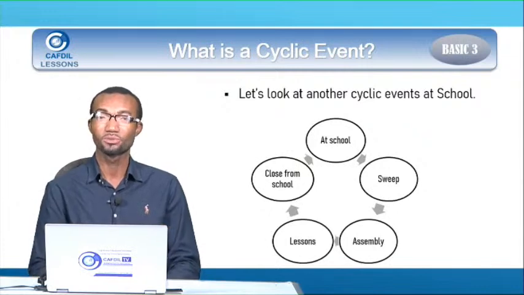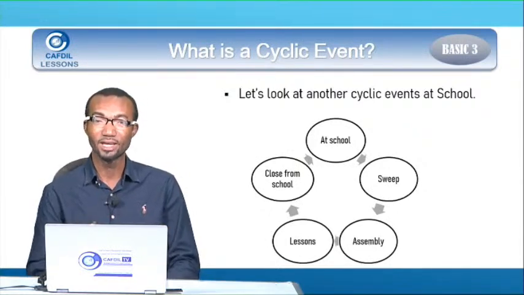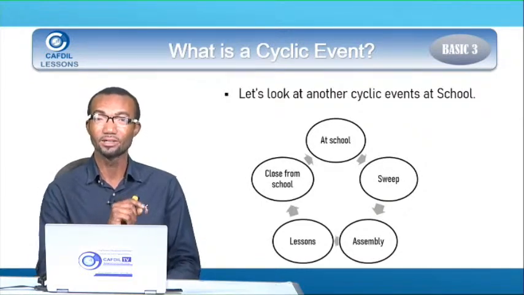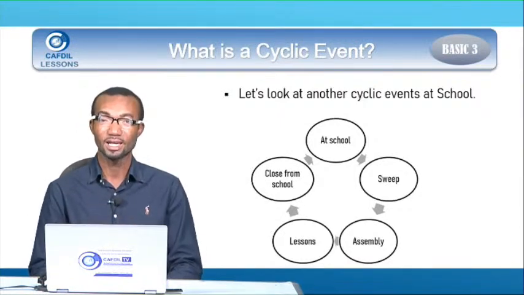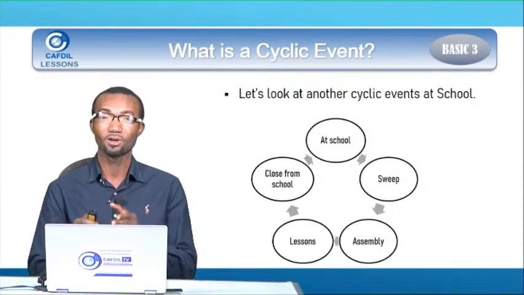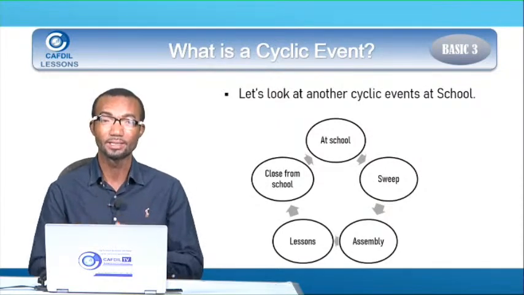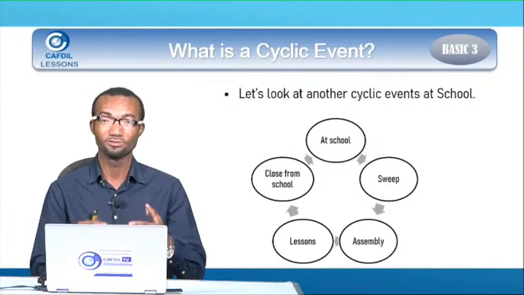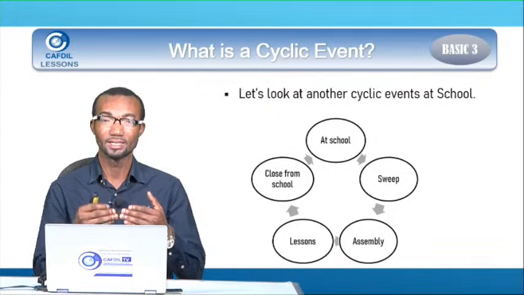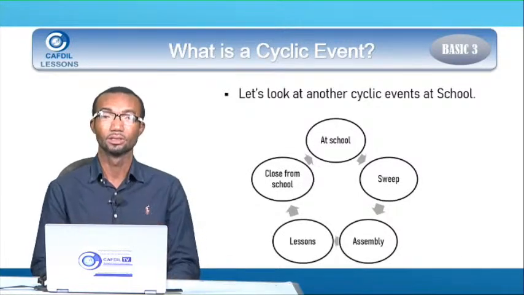And okay, that is what we call cyclic events. You start the event and then you end it. And then you start again and then you end it. That is what we call cyclic events. So it is an order of events that is repeated again and again.